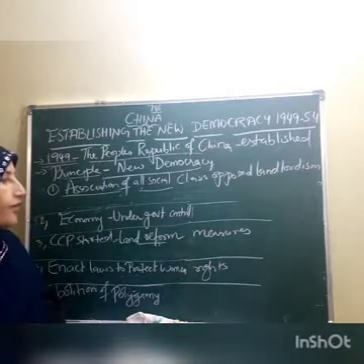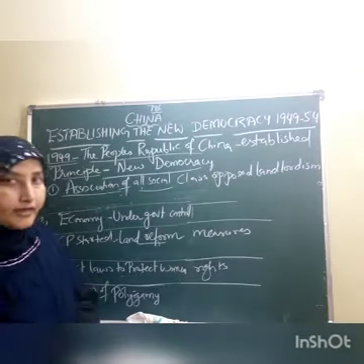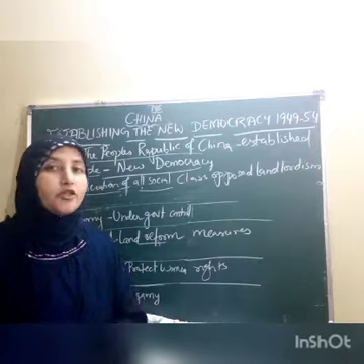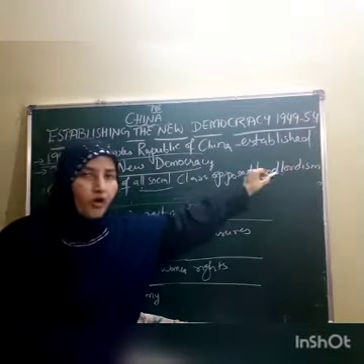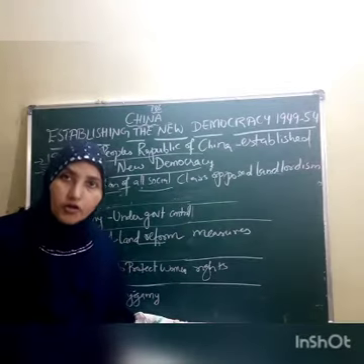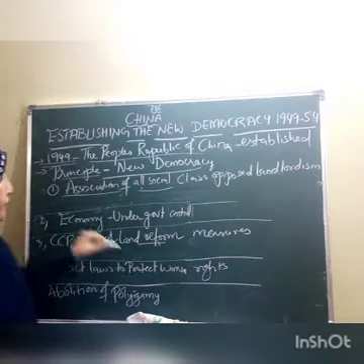Already we discussed landlordism and land reforms. There should be no landlordism, no owner of the land like this. All the land should be under the control of government. That was the first one.